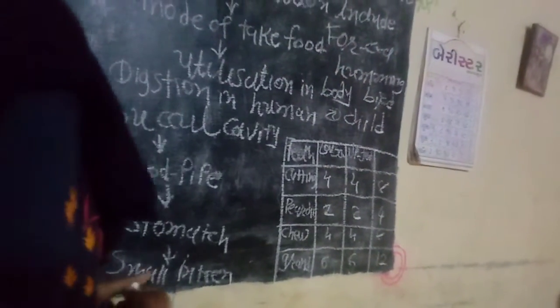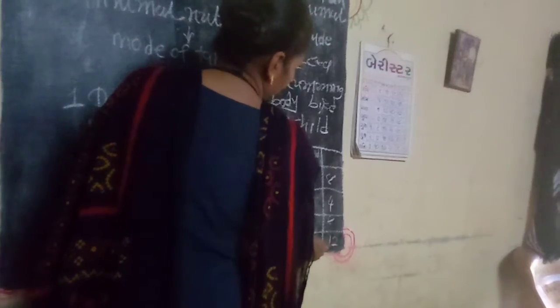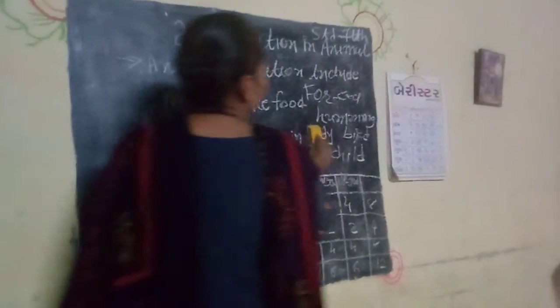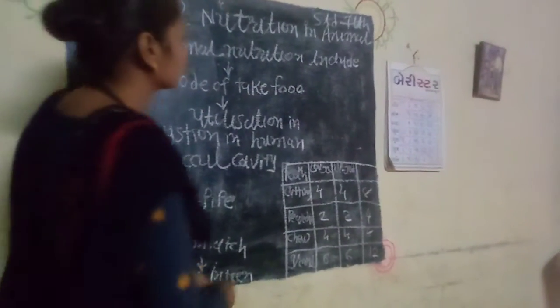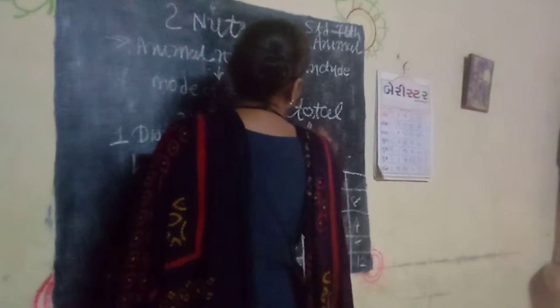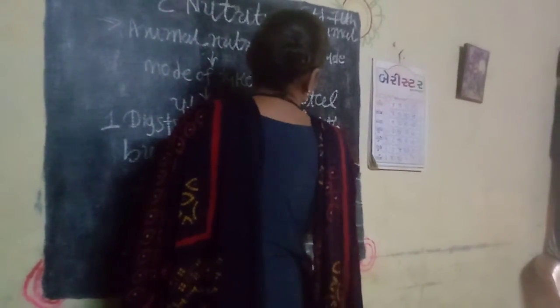So the human buccal cavity has in total 8 plus 4 plus 8 plus 12, which is 32 teeth. Total teeth are 32.